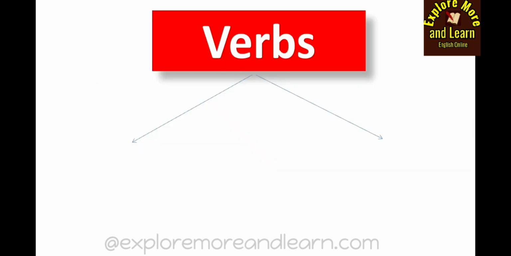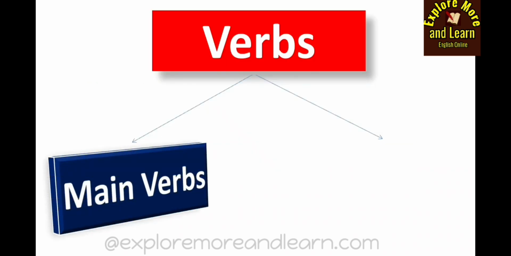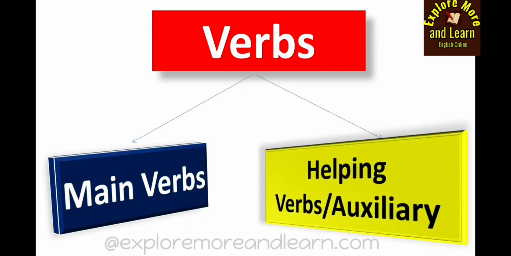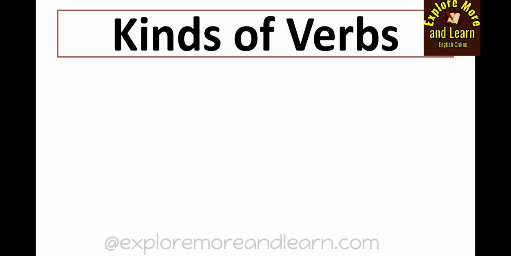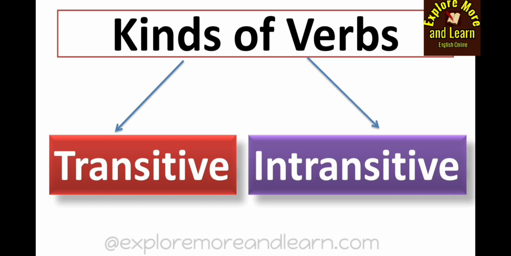Okay? And verbs can either be main verbs or helping verbs, which are also known as auxiliary verbs. These verbs help the main verbs. Okay? And the main verbs can again be either transitive or intransitive.